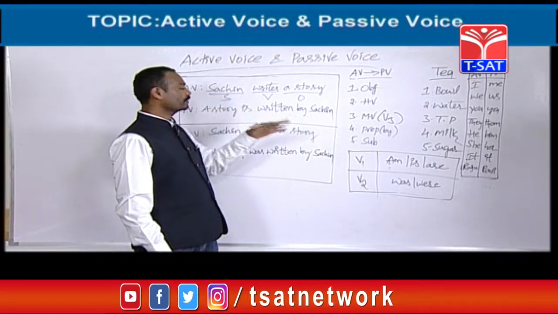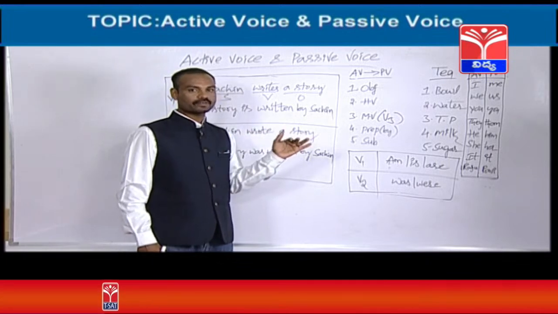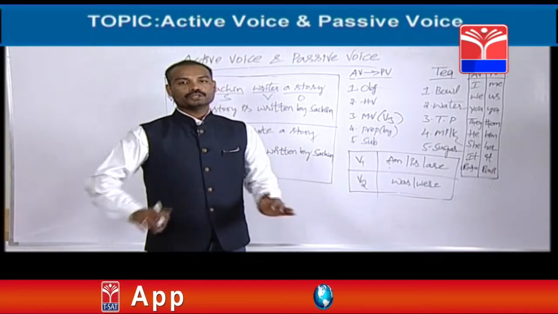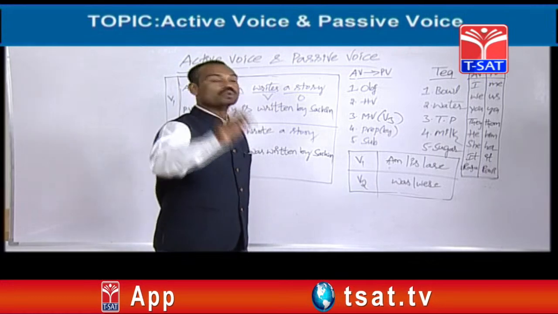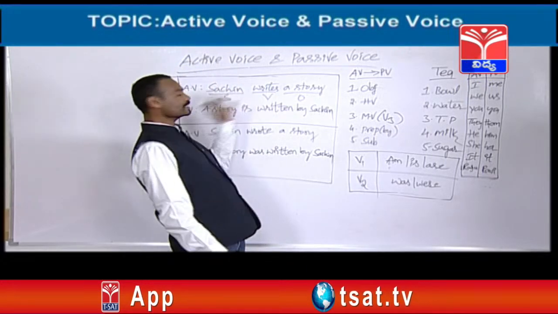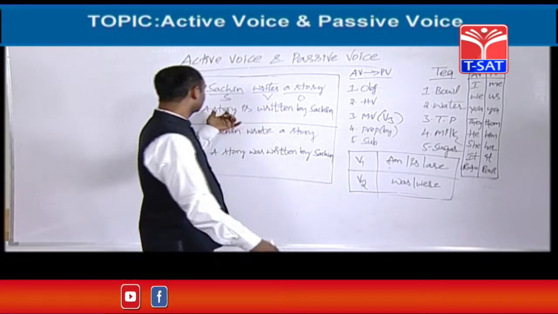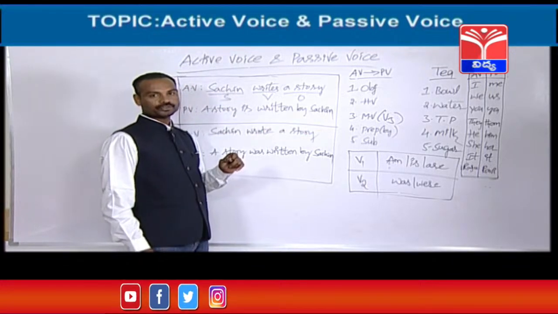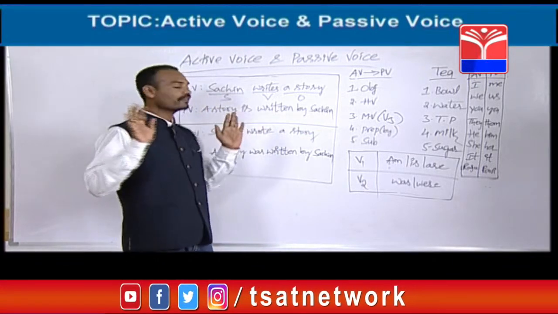How to find out the subject? Whenever you want to know where the subject is in the given active voice, you should go to the verb and ask a question with who. Who writes? Sachin. The coming answer is called the subject. So that is the subject. Did you understand, friends? Very simple, friends.